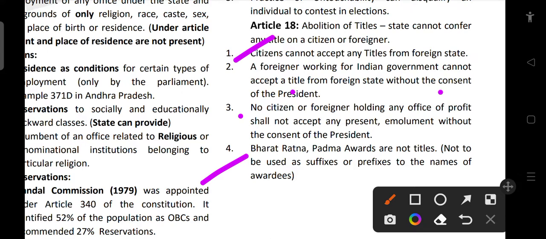Even though they are called awards, we cannot use them as a suffix or prefix, because there is a practice called Bharat Ratna MGR. Or we used to say certain things, right? It is wrong. We should not use it as a prefix or suffix in their name.